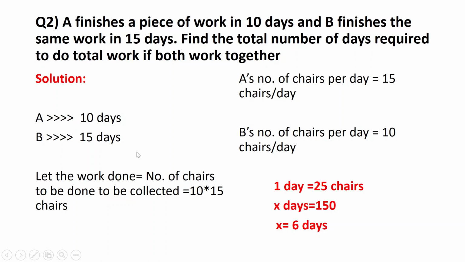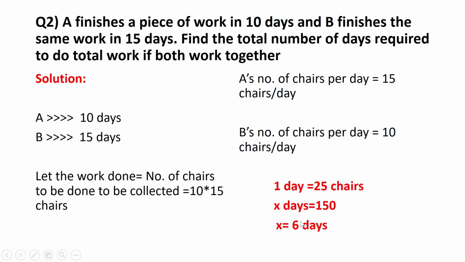So let us consider the number of work or the number of chairs. In this case, I am just taking an example. It's going to be 10 into 15, that is 150 chairs. Now, how many chairs can A do per day? That is 10 into 15 by 10, which is 15 chairs per day. How many chairs can B do in a day? 10 into 15 by 15, that is 10 chairs per day. Therefore, in one day, if A and B work together, it's going to be 25 chairs. Therefore, in how many days is it going to be 150 chairs? It's going to be 6 days.